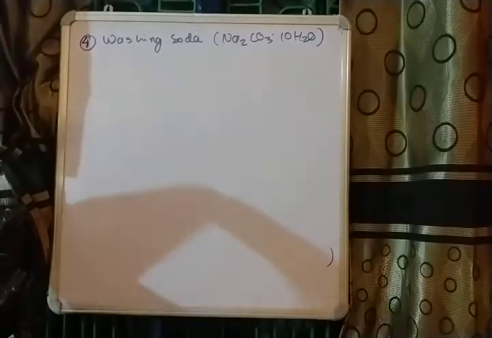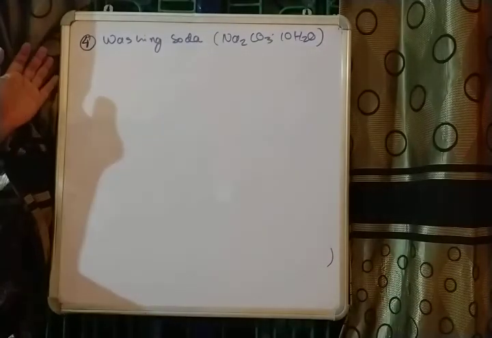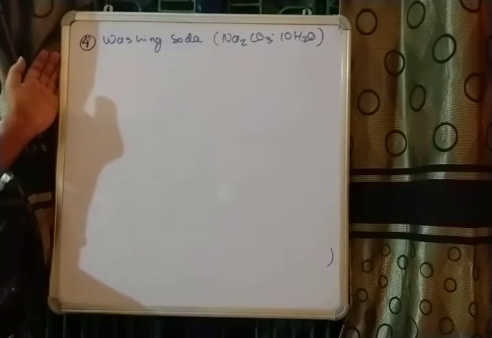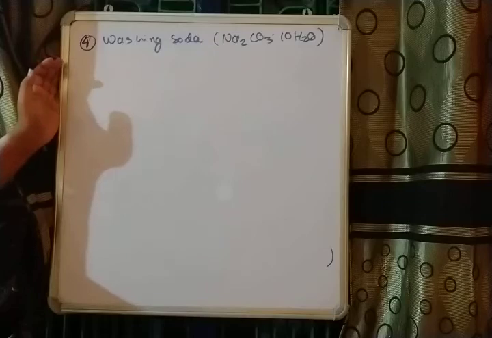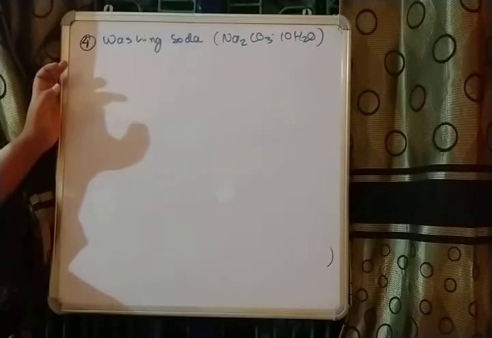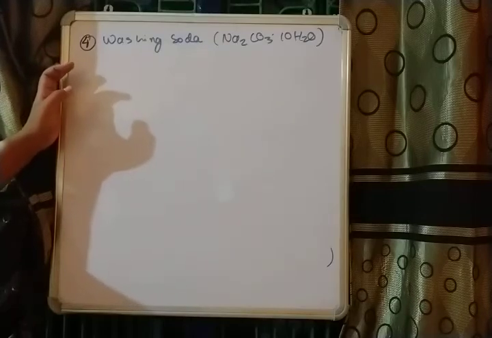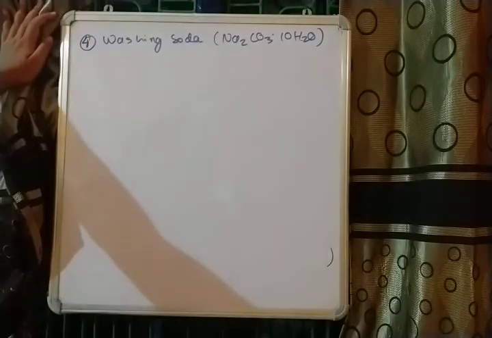In the preparation process of washing soda, we can actually skip the first 2 parts, which were already discussed while discussing baking soda.